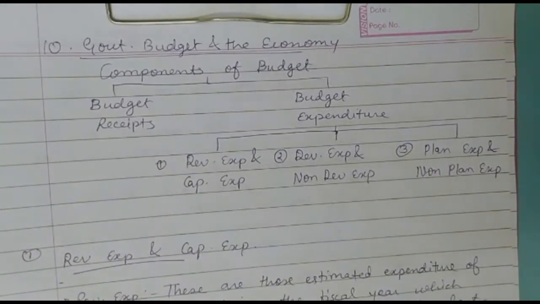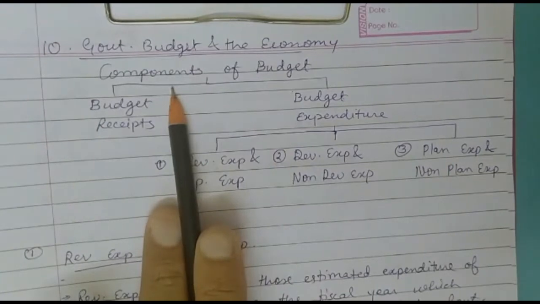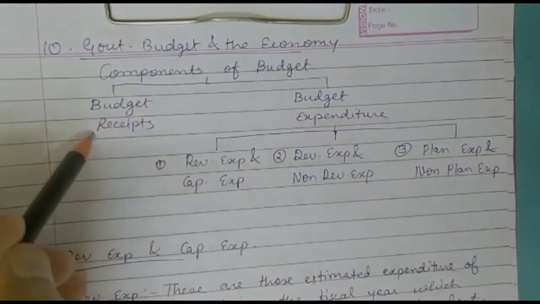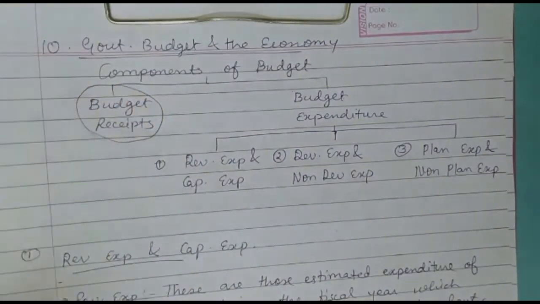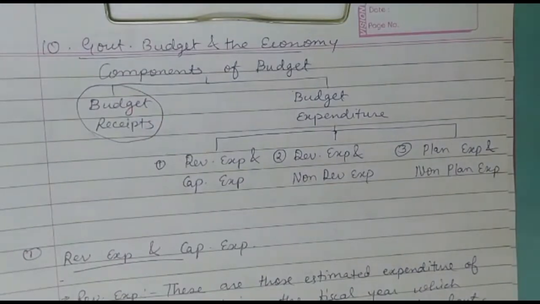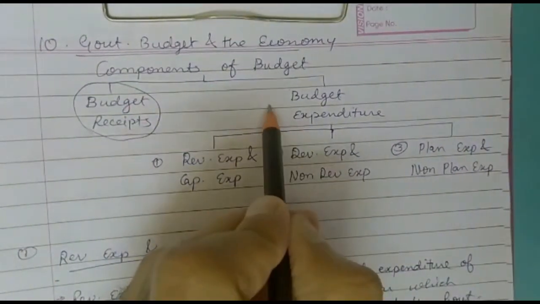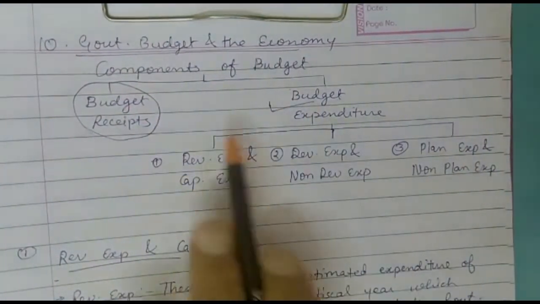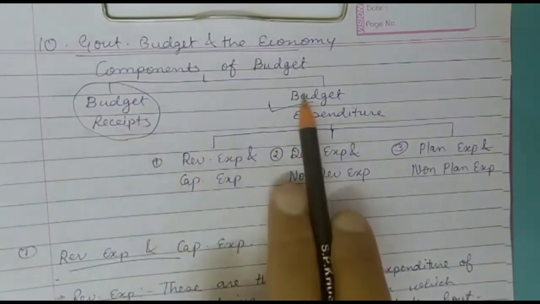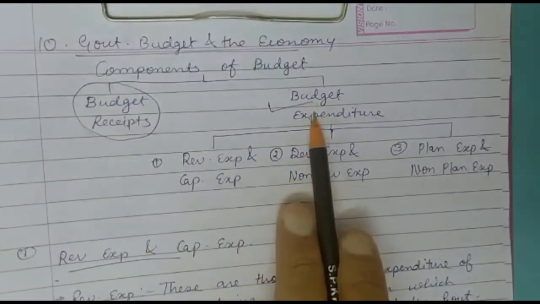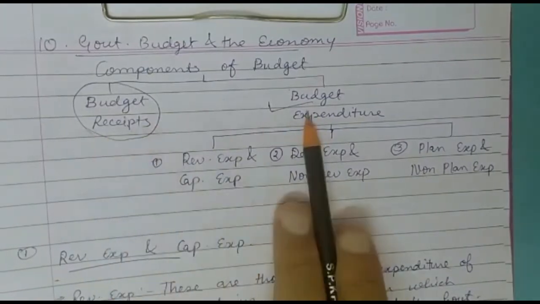Hello everyone. In the last session we were discussing components of budget, wherein we covered the whole topic of budget receipts in detail. Today we are going to discuss budget expenditure. Once again, both the budget receipts and budget expenditure are the estimated ones, not the actual ones.